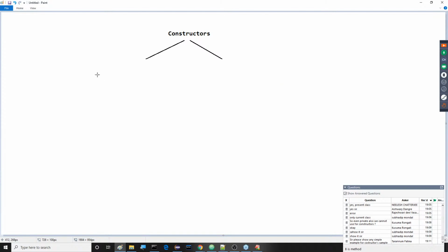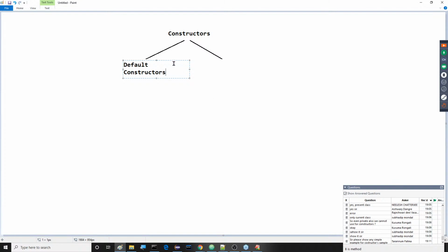All of you observe this clearly. What are the two types of constructors? First one is like which one?